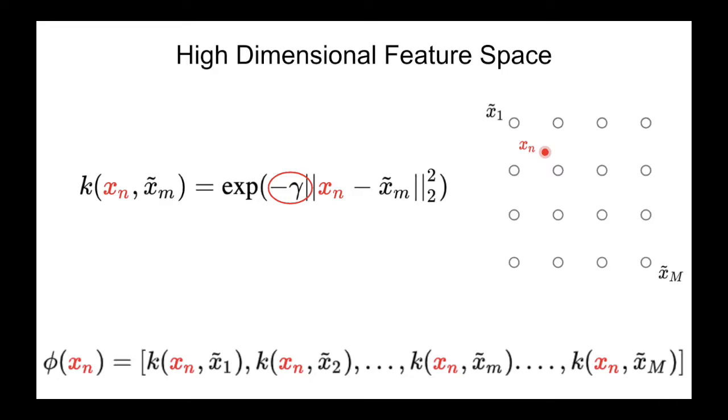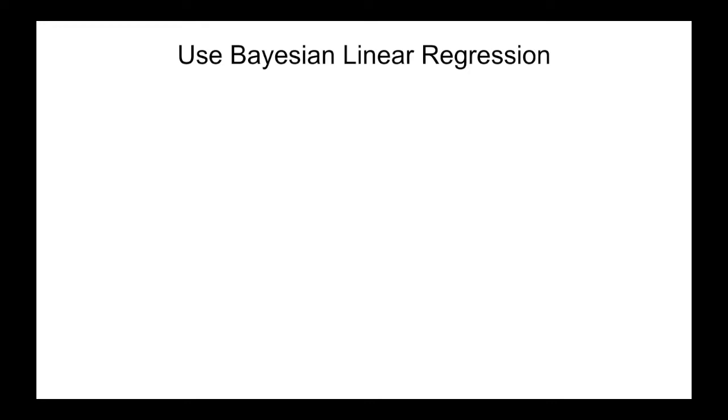Using this kernel-based method to map positions to high-dimensional features allows our model, which is learned using Bayesian linear regression, to capture nonlinear relationships between position and velocity in the data. Now that we've mapped our position measurements to high-dimensional features, we can learn a set of weights to predict values from these features. However, as mentioned earlier, we need to learn a model that not only outputs a velocity estimate, but that also outputs an estimate over the uncertainty of that velocity. This means that our model must output a distribution over possible velocity values at any given point in space.